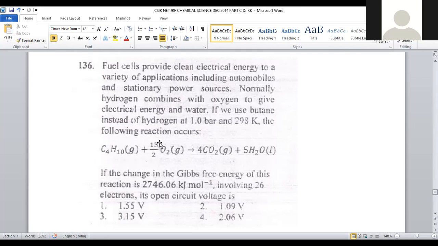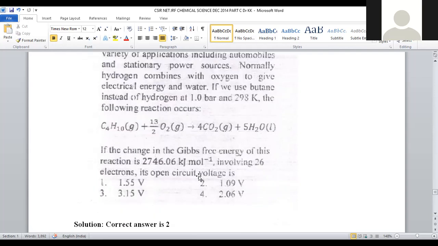So C4H10 plus oxygen will be added, and being combusted it is converted into carbon dioxide and water. To balance the equation, the stoichiometry will be written as C4H10 plus 13/2 O2 gives rise to 4 carbon dioxide molecules and 5 water molecules. So this will be the balanced equation.